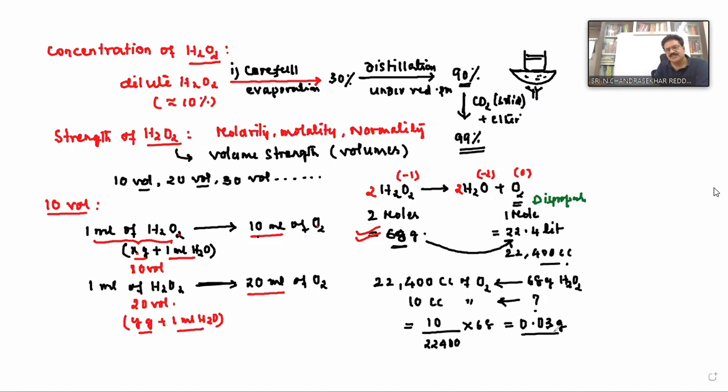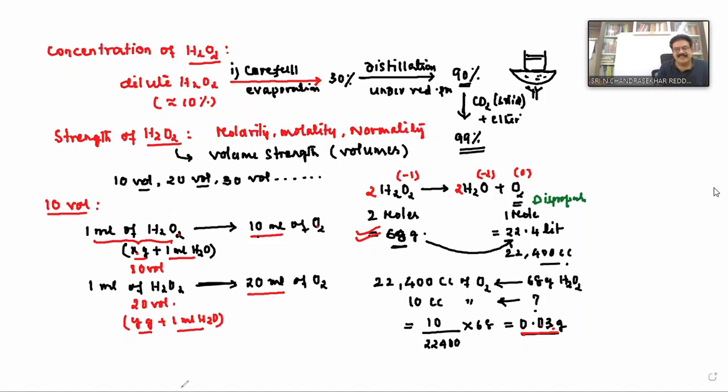0.03 grams, isn't it? Approximate value I am giving. Now, what is this 0.03? This is the amount of what? Hydrogen peroxide. Clear?